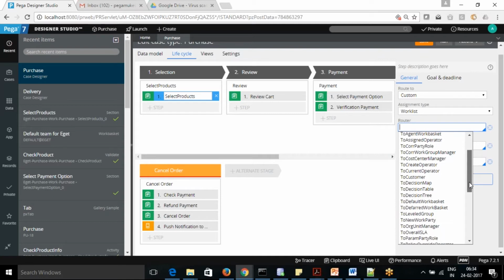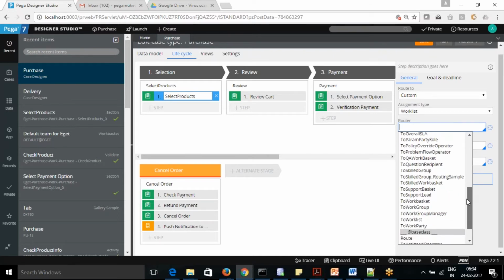Then we have what I told you, decision table and decision tree. We can assign them and also get the result from that. And we can use the work parties also, like I told you about the work parties: customer, interested, and owner. Those are the three types of work parties, and we can assign to them as well.